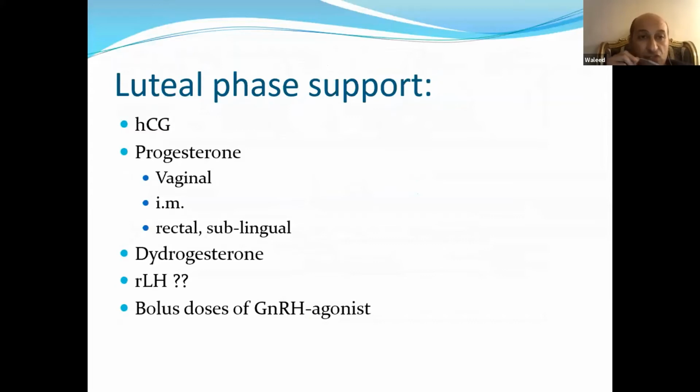It can be done by HCG, or by progesterone, which can be vaginal, intramuscular, rectal, or sublingual, which unfortunately is not present in our country, or by recombinant LH, which is a query. If we want to do luteal phase support with recombinant LH, we should give high doses, and unfortunately the available product from Merck company is short acting, so we will need higher doses, repeated maybe twice daily actually. Luteal support is in asset production.